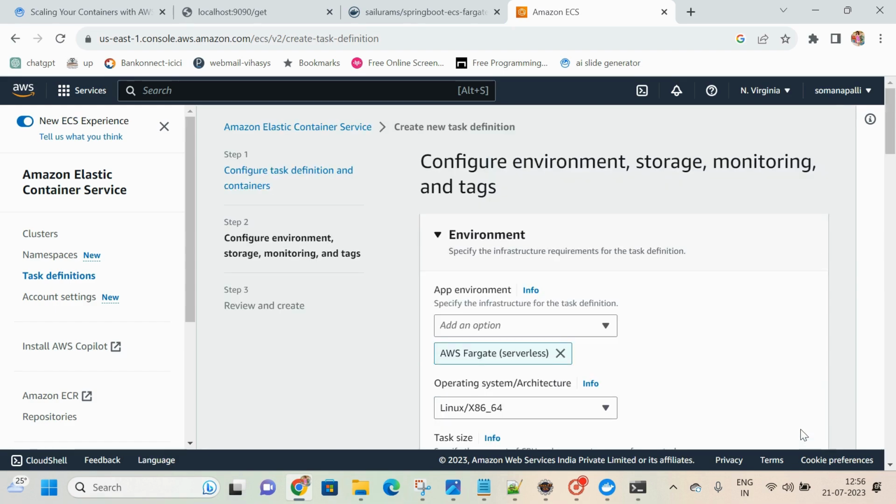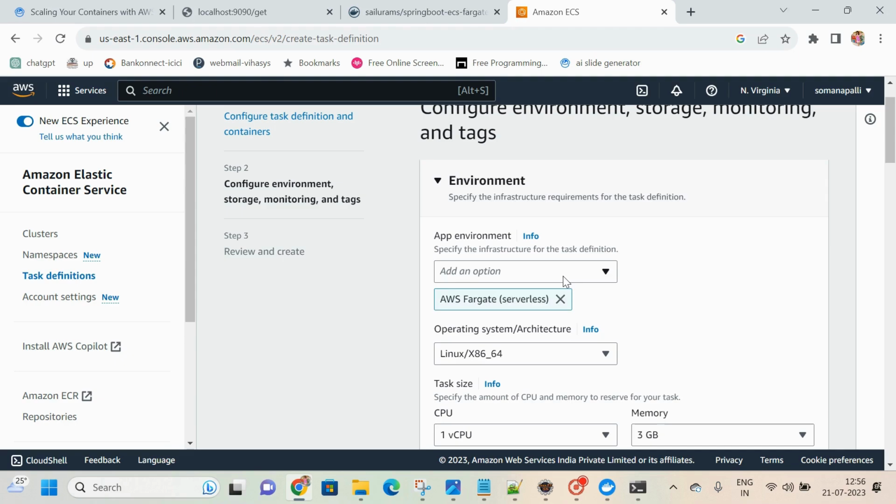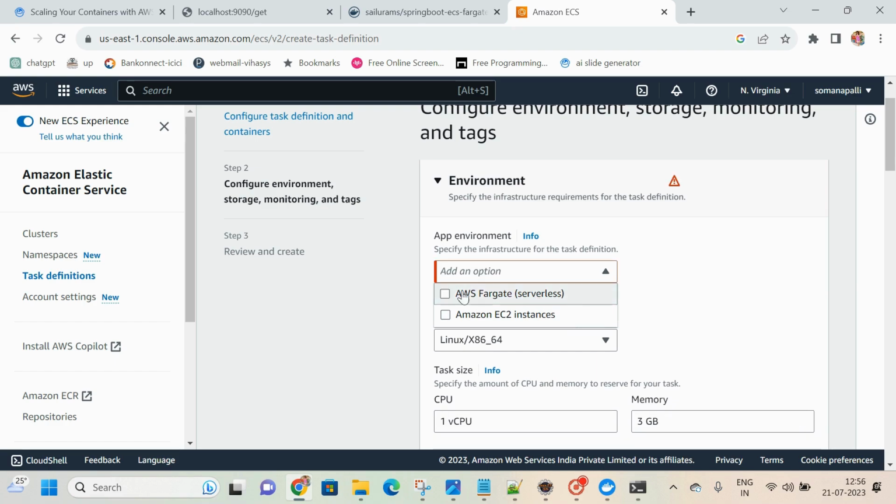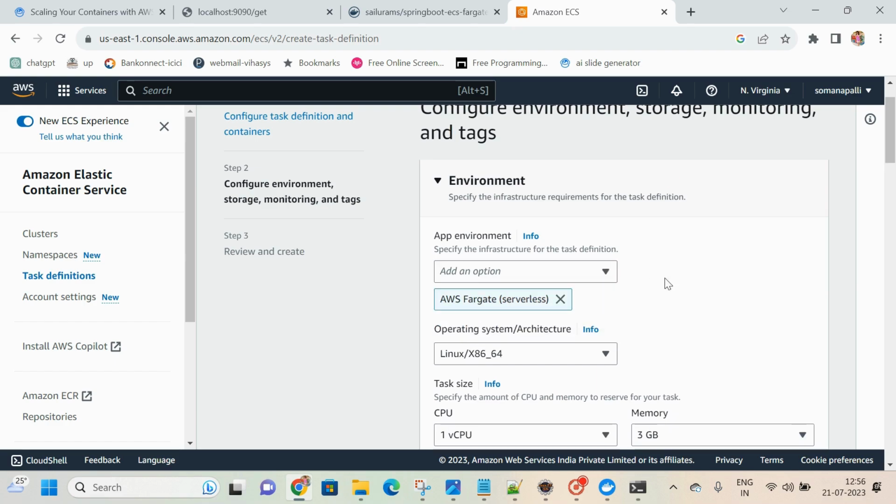I am preparing the task, you please observe. App environment. So I told you about AWS ECS with Fargate and EC2 instances. If it is serverless, we need not provision the server; that infrastructure will be taken care of by AWS Fargate only. If our requirement is that, we will choose AWS Fargate. So now I am choosing AWS Fargate.